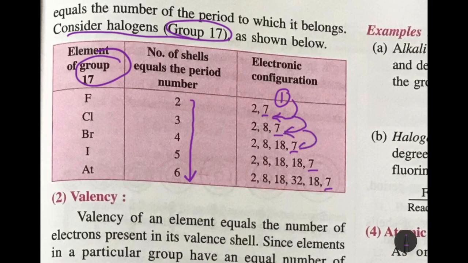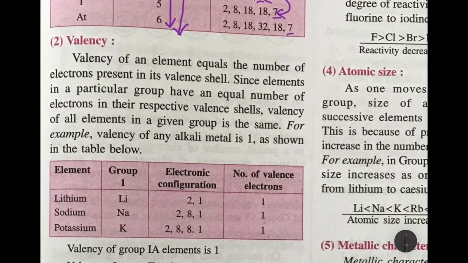As you move down, the valency is the same, but the number of shells or orbits increases by 1. So valency of an element is the number of electrons it can give away or receive during a chemical reaction. So the elements in a particular group have the same number of valence electrons. So valency of all elements in the given group is the same.